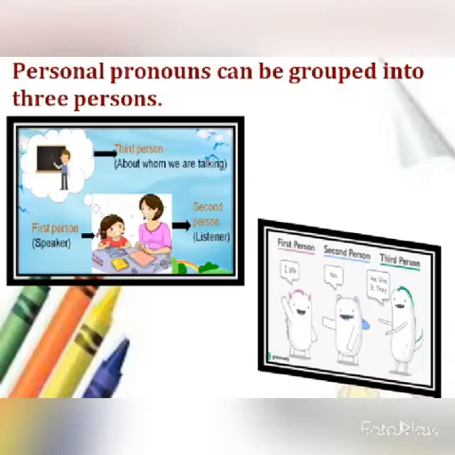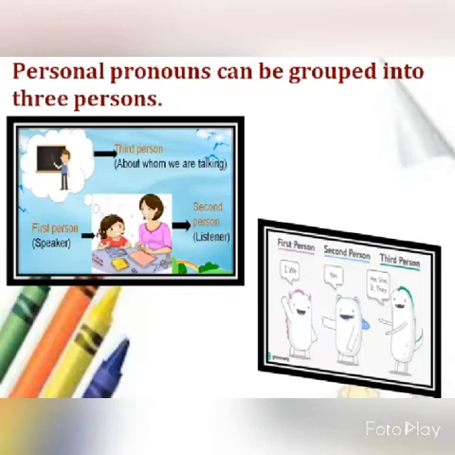Now this kid is talking about, you can see a bubble coming from her brain, and there is a picture of a teacher who is teaching in class. So now this girl is speaking about the teacher. So the third person is the one about whom we are talking. So three people are there in the picture. The speaker is always the first person. The listener is always the second person. And the one about whom we talk is the third person.